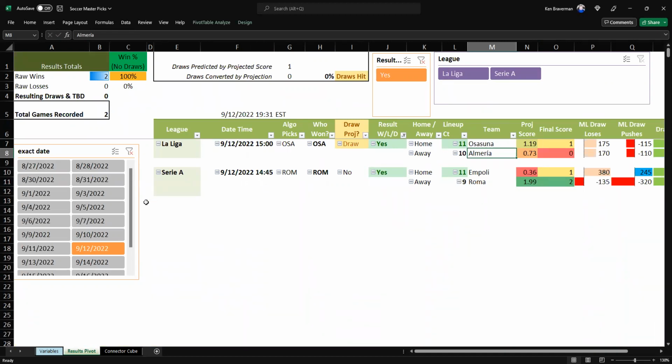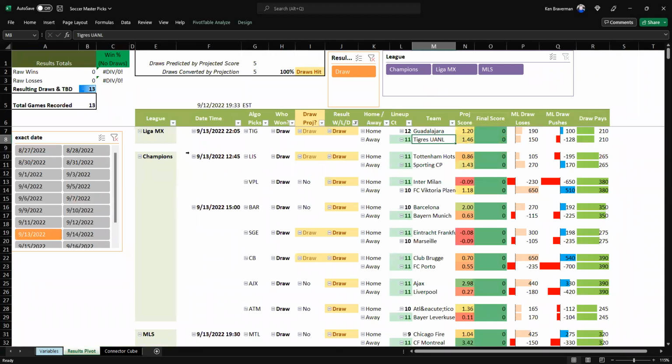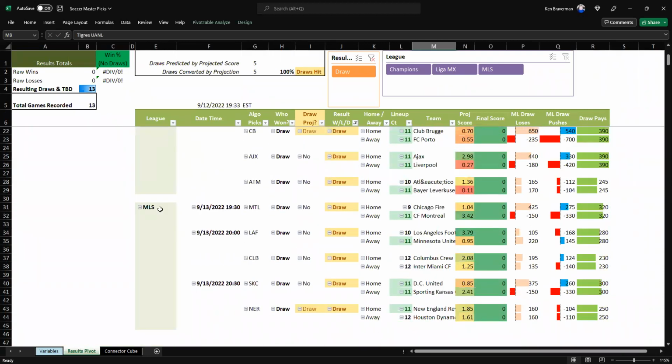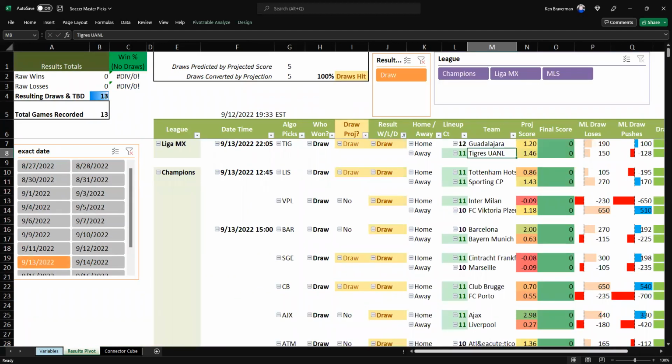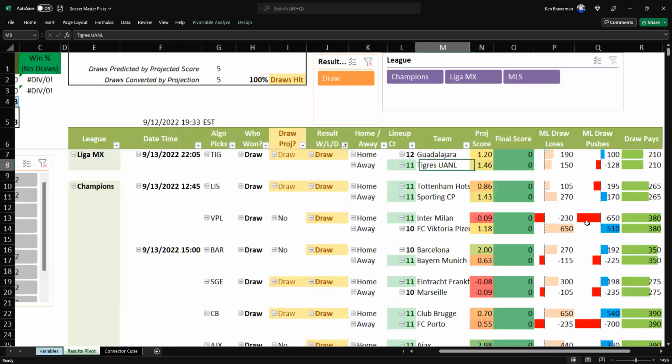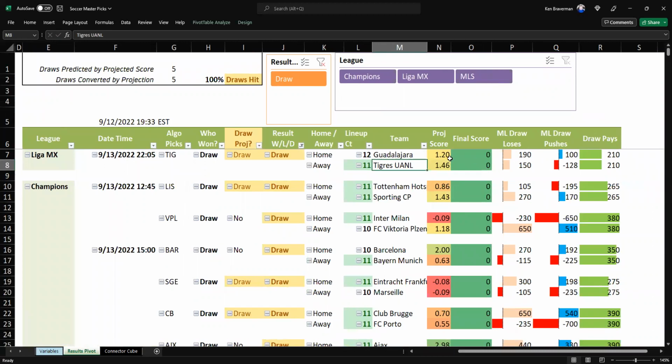So let's talk about, for example, the next set of games. Okay. There's only one league. It's the Champions League that's going on tomorrow. No, sorry, there's more than that. There's a Liga MX game and there's an MLS games. These are all the games projected for the 13th. What does it say? And what is this giving us? Okay. First of all, it thinks there's going to be 5 draws. It thinks this is going to be a 1-1 draw between Guadalajara and Tigres UANL. Thinks it's going to be a Tottenham Hotspur Sporting CP 1-1 draw.